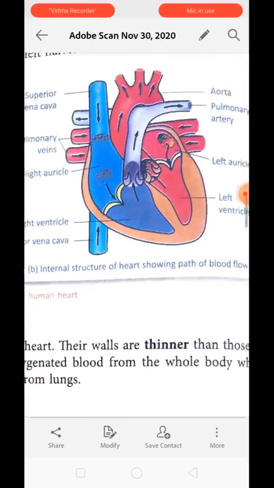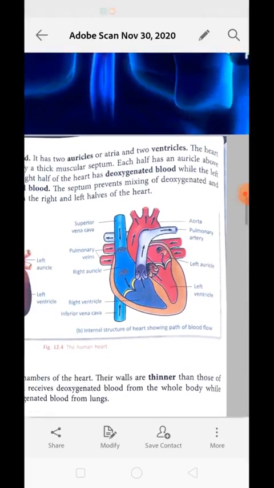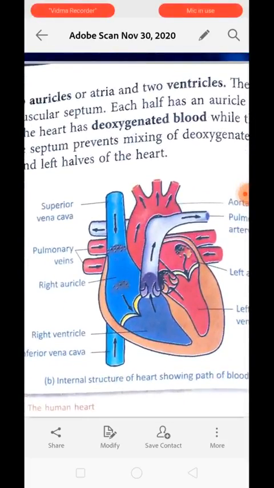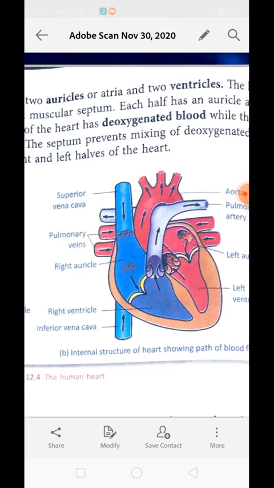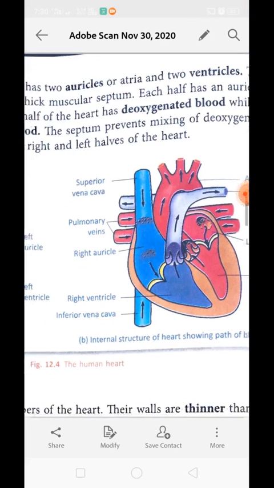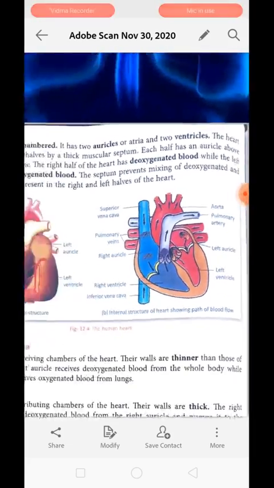circulation of blood. You can see there are several parts of the heart over here. This is the superior vena cava. It receives the blood. Vena cava is two. The right auricle receives blood from two veins, that is superior vena cava and inferior vena cava. Whereas you can see pulmonary veins are going from over here so that they can transmit the blood to the left auricle. These are the different parts of the heart present over here.